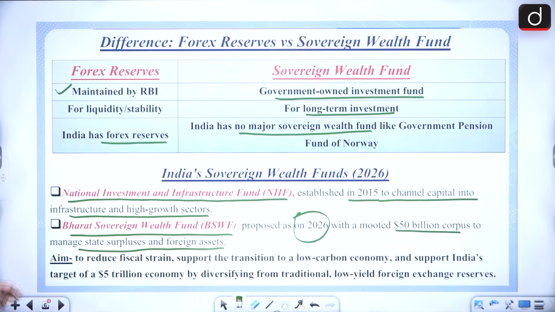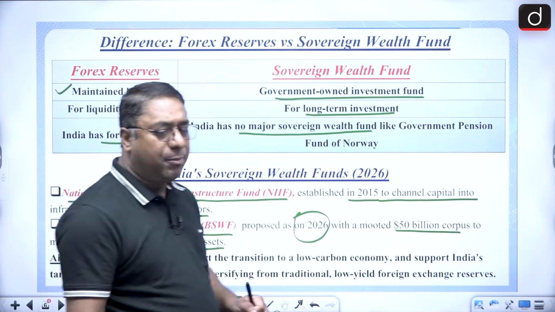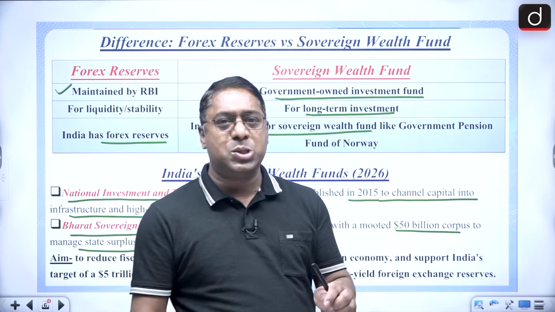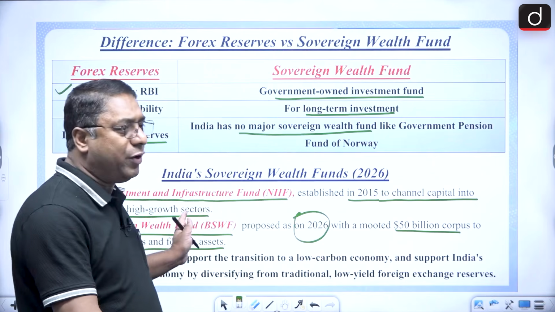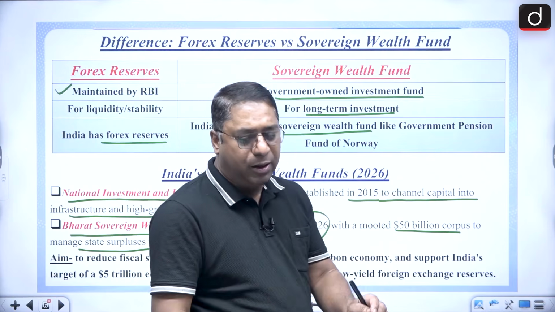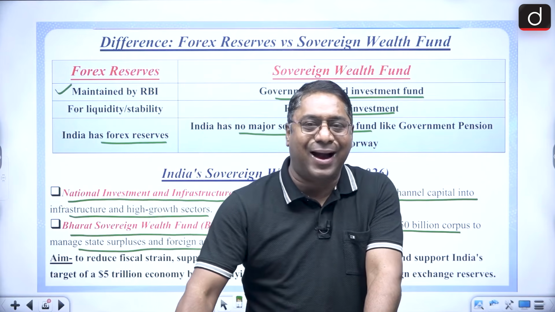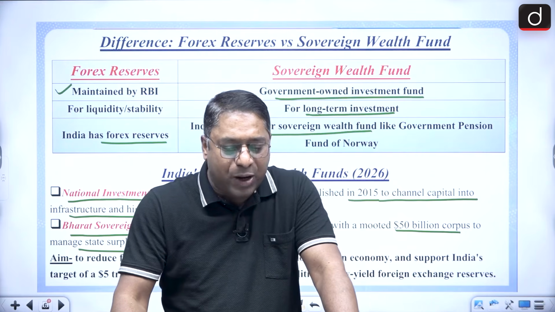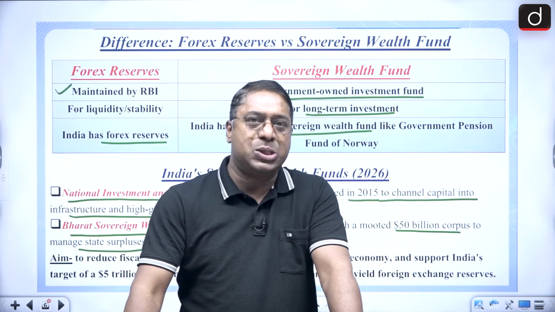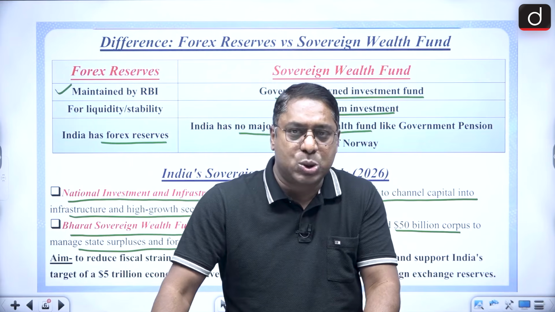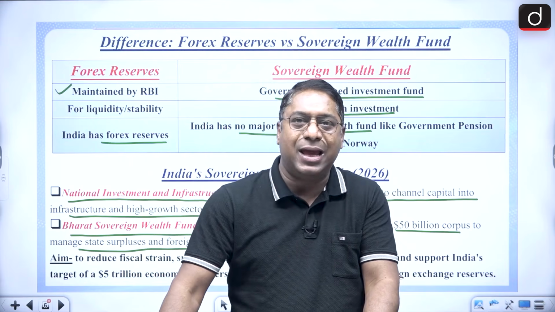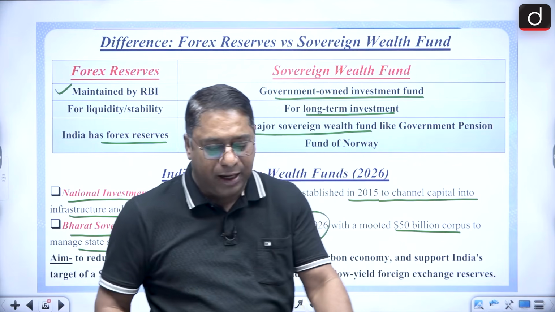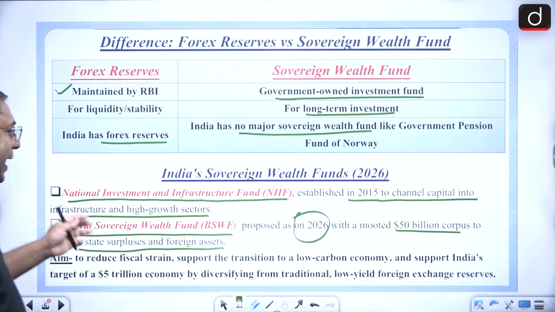Okay. So remember it, when we are talking about sovereign wealth funds, two of these sovereign wealth funds are important. One is NIIF, that is National Investment and Infrastructure Fund, and the second one is Bharat Sovereign Wealth Fund, BSWF. Okay? And what is the aim of this sovereign wealth fund?